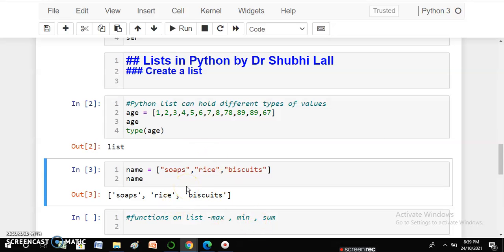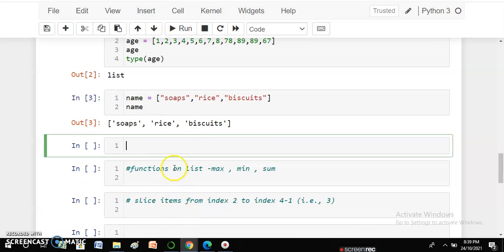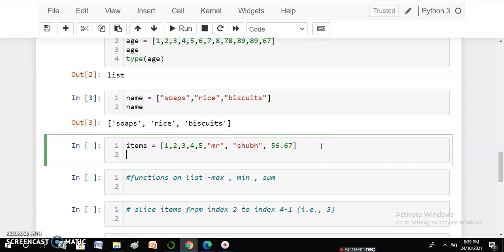Lists can have mixed values as well. Let's see what I mean when I say mixed values. Mixed is very much like a goodie bag where I have a lot of items, a lot of values. Let's say the variable name is item, and here I'm storing five numbers, and then I'm storing a title, let's say Mr., then a name, Shubh, and then a float value, which is float because it has significant digits after the decimal point. So I'm storing different types of data over here, and again I have created a list.